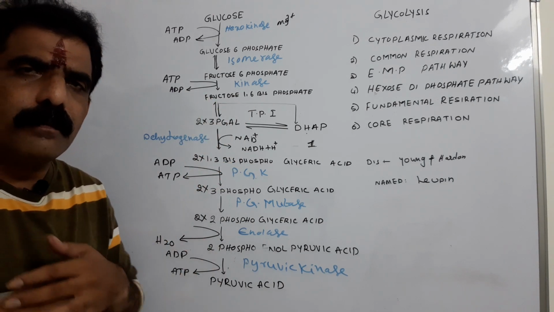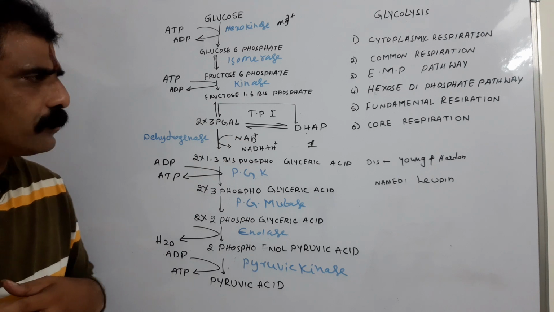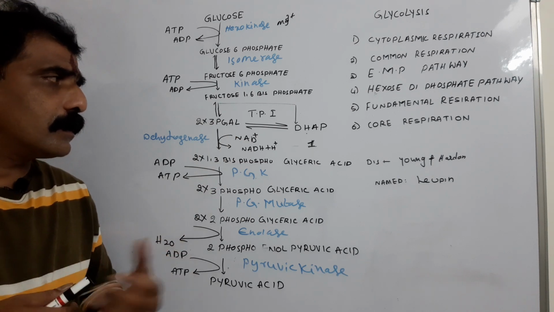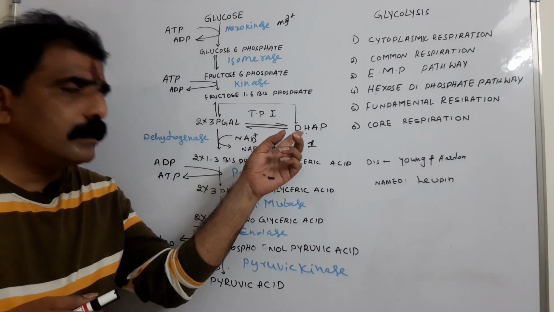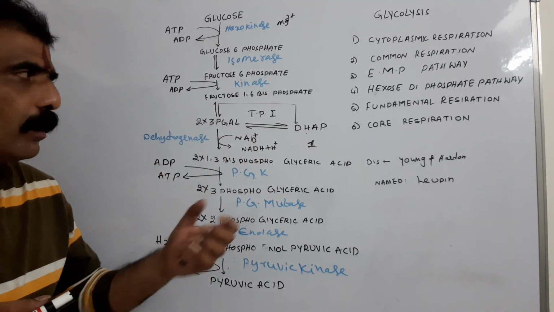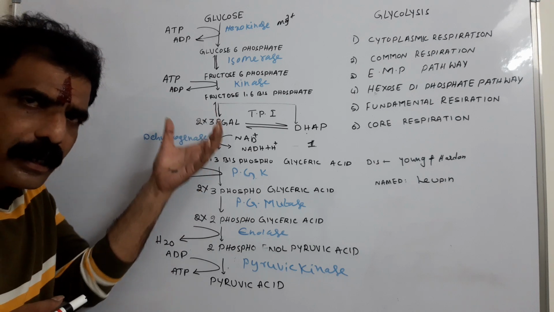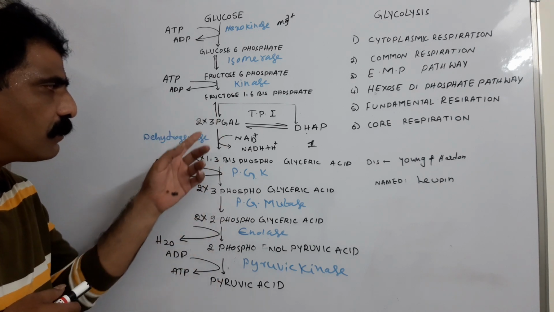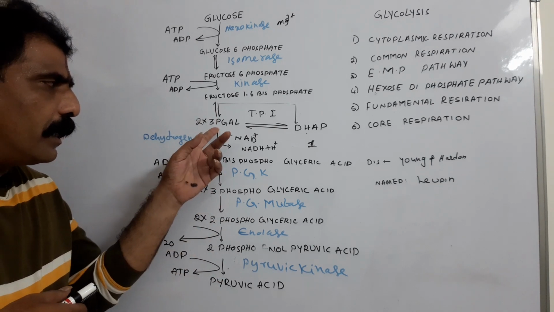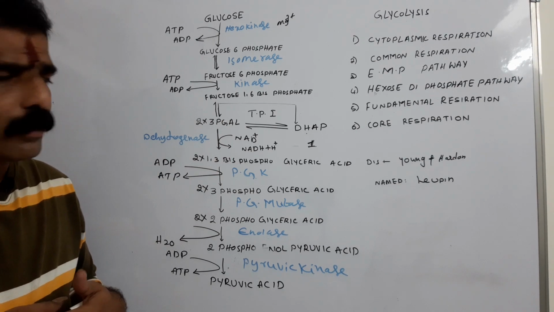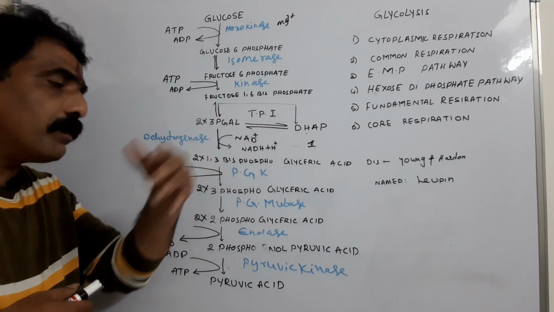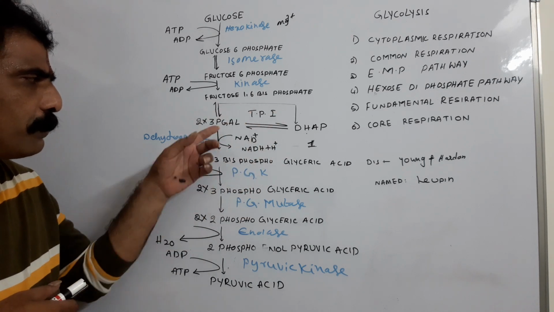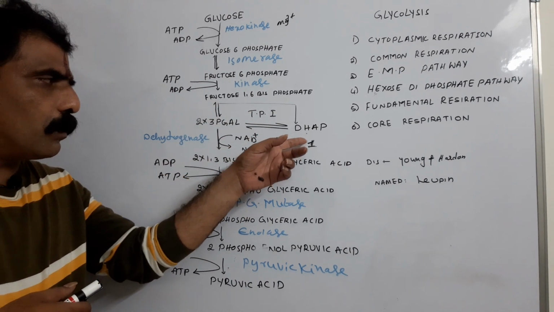What is the necessity of this reversible reaction? What is the necessity of this isomerization? The reason is that dihydroxyacetone phosphate is metabolically inactive. Whatever reactions occur now, they occur from glyceraldehyde phosphate itself, or phosphoglyceraldehyde, or glyceraldehyde 3-phosphate, but not from the DHAP. So DHAP is metabolically inactive.